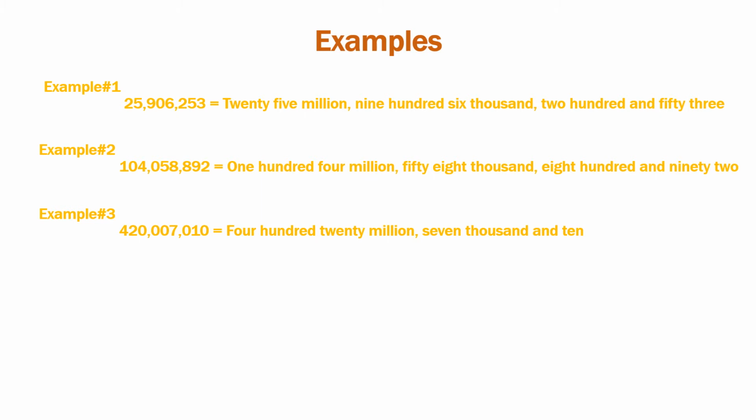Next example, 420,007,010. So again three periods. The number name of the first period is 420 and the period name is million. The number name of the second is 7, the period name is thousand, and the third is 10. So the number name is 420 million, 7 thousand, 10.